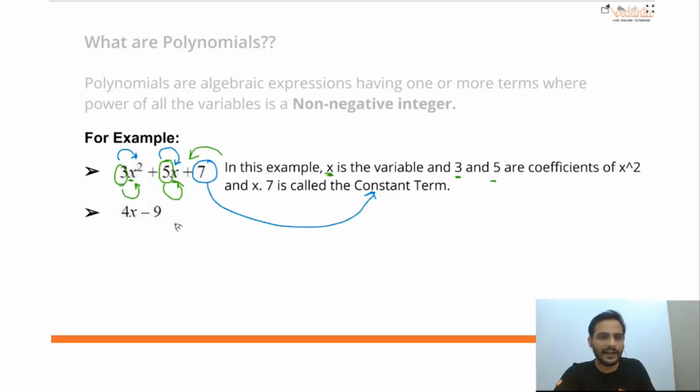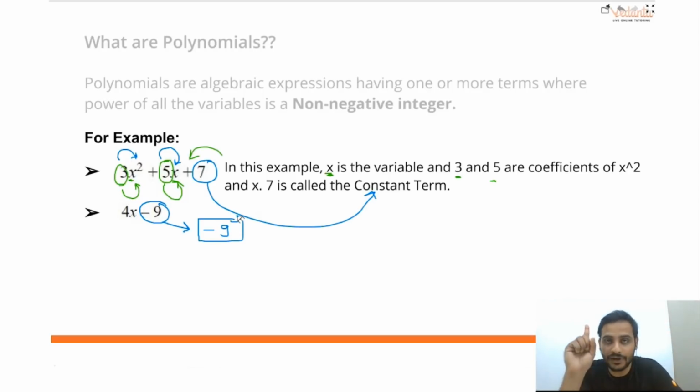Similarly, if I ask you here in 4x minus 9, which one will be the constant term? You will say, sir, minus 9 is the constant term. Remember class, we are not saying 9 is the constant term, no, minus 9 is the constant term. Remember this: the sign of that number is carried along with it. So if I ask what is the coefficient of x here, you will say, sir, the coefficient of x is 4.